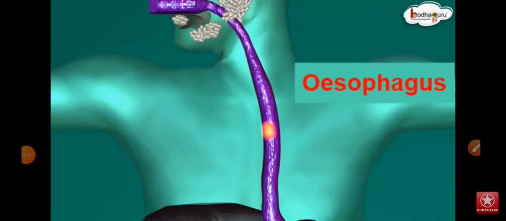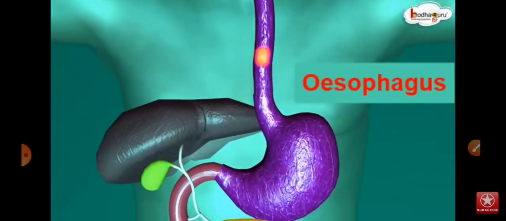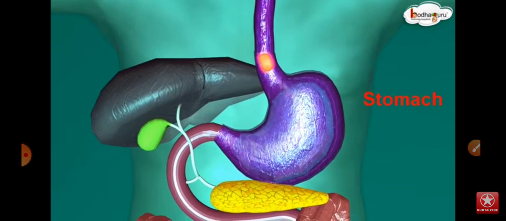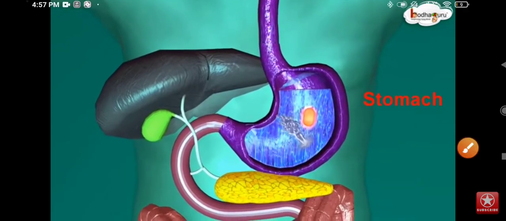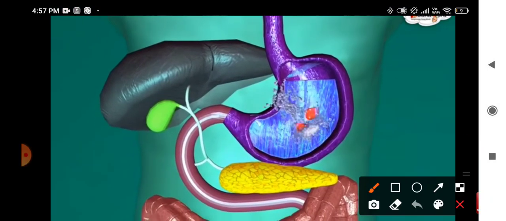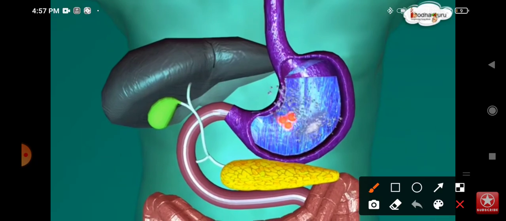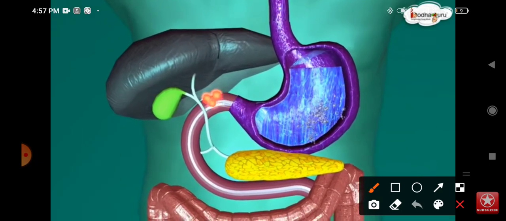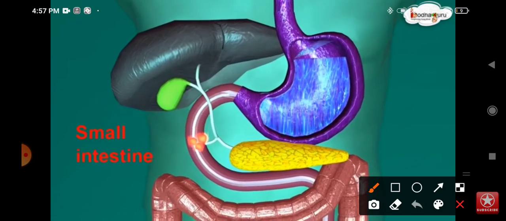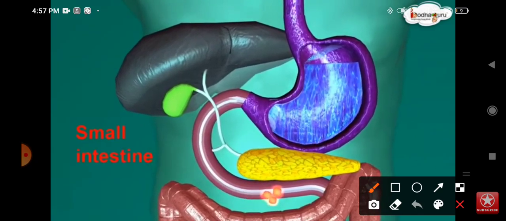Now students, we will understand the process of digestion through this animation. This is the food that is entering into the stomach, and these are the different juices present in the stomach: mucus, hydrochloric acid, and some other digestive juices.